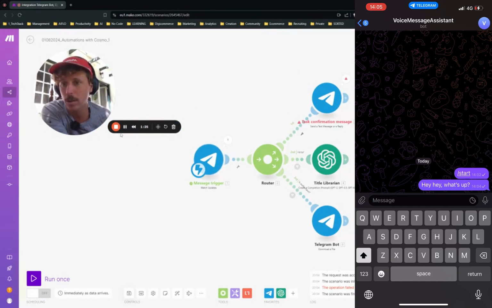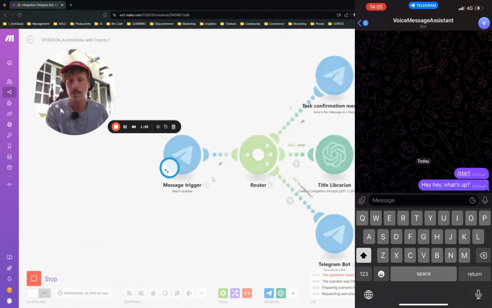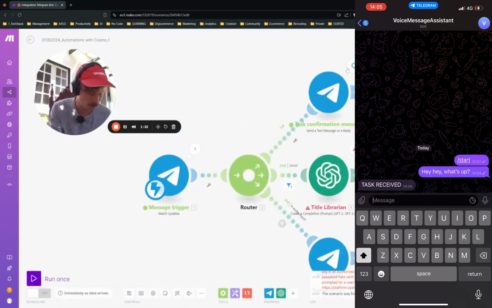Save. And so let's just try for the sake of completeness. If we run this again and use existing data, bam, confirmation message. And I received here "task received," so the automation is working.